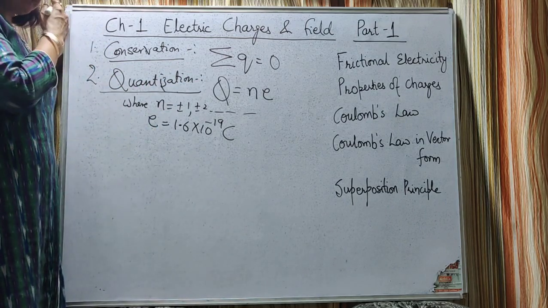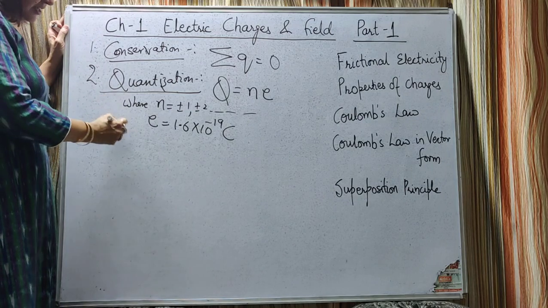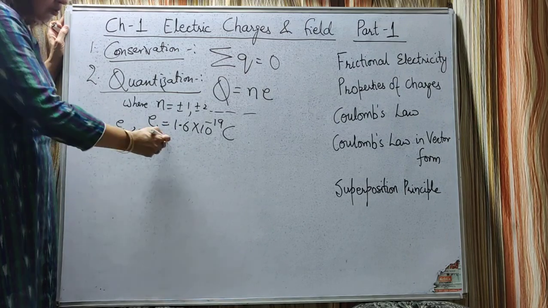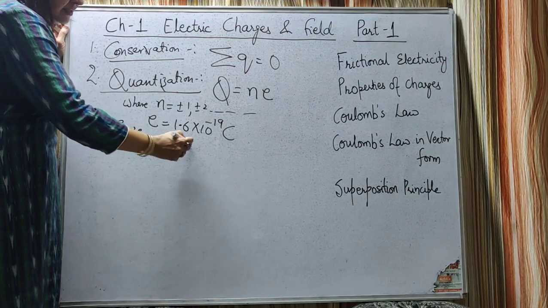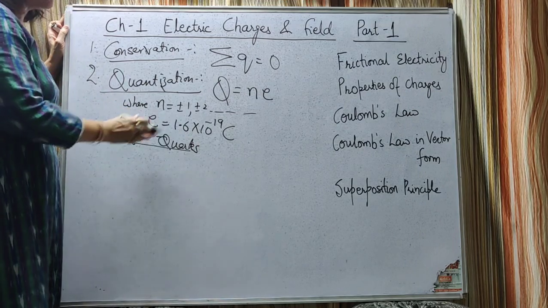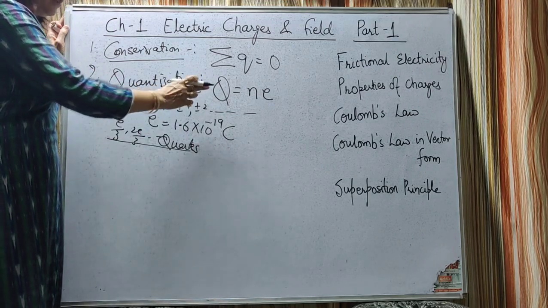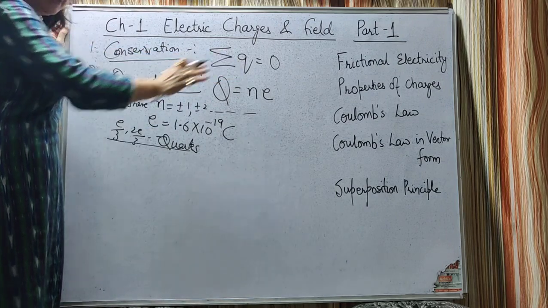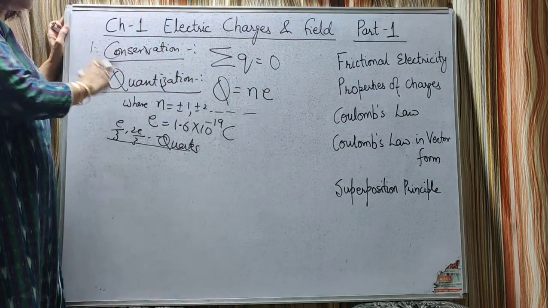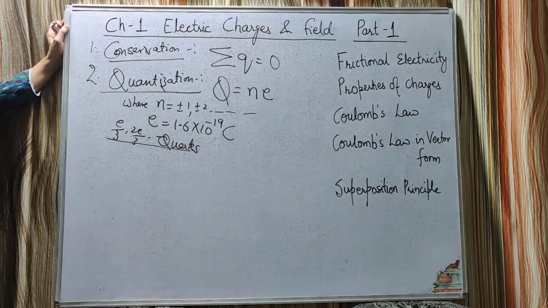Okay, but it is found that the charge can remain in fractions, E by 3, 2E by 3 and so on. But these are called quarks and these are unstable. So we don't have to study about these quarks. These are unstable, and again they will be converted into integral multiples. So Q is equal to N into E is the quantization of charge.